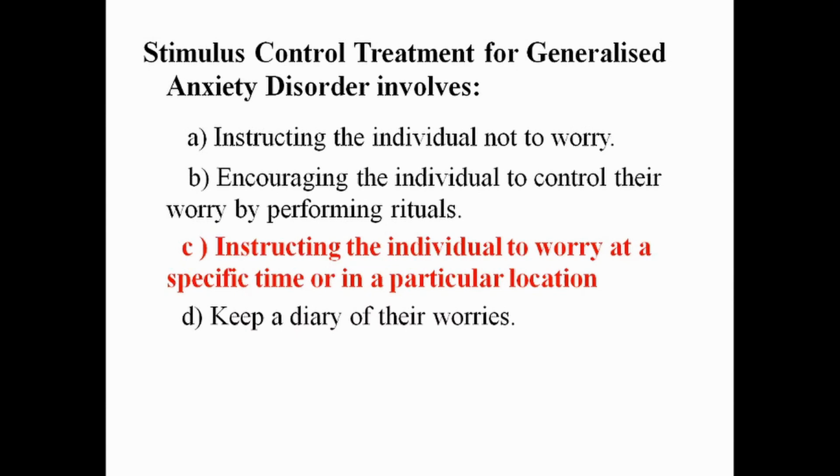This stimulus control treatment is an early behavioral intervention for worry in generalized anxiety disorder, which adopted the principle of stimulus control. This is based on the conditioning principle that the environments in which behaviors are enacted come to control the future occurrence of those behaviors and can act to eclipse them. So here we can see the principle of stimulus control.